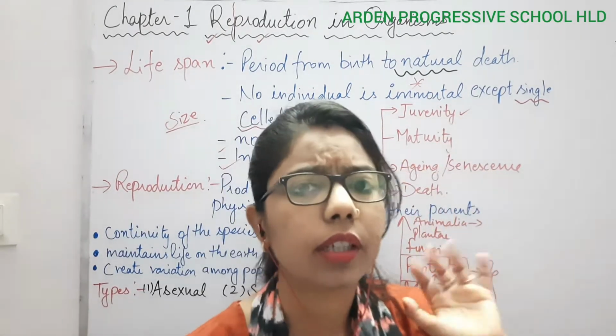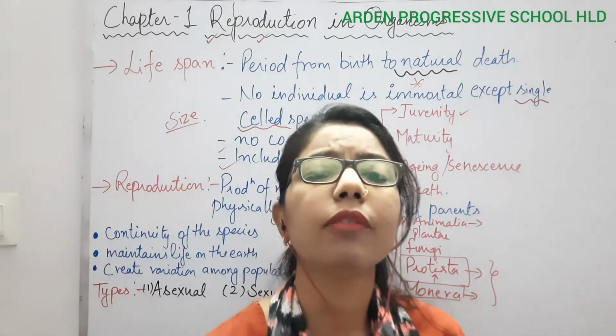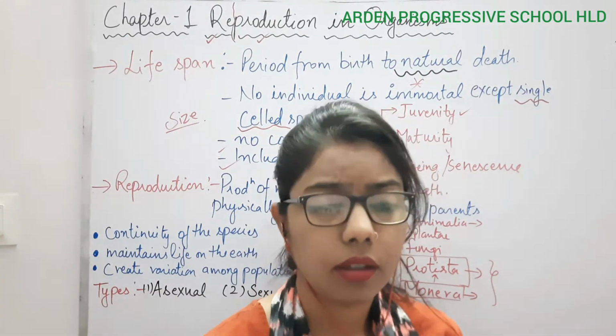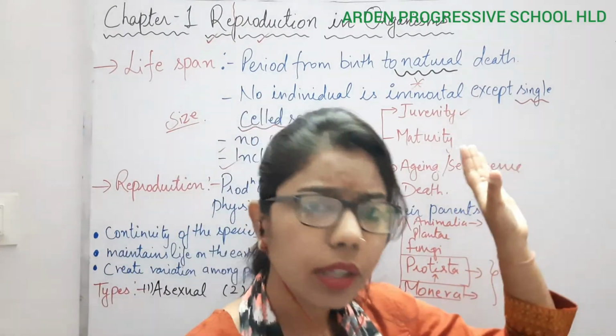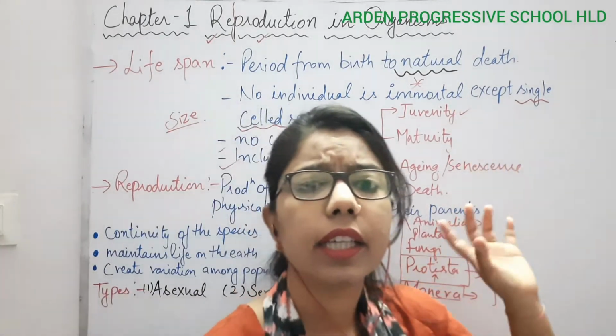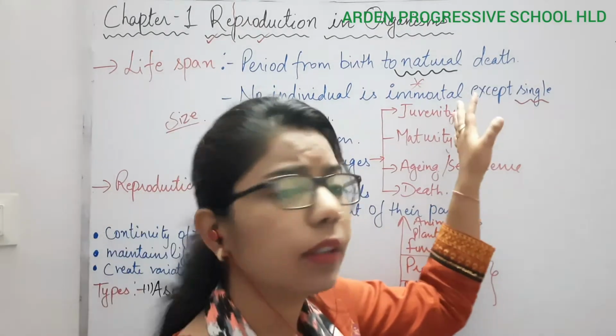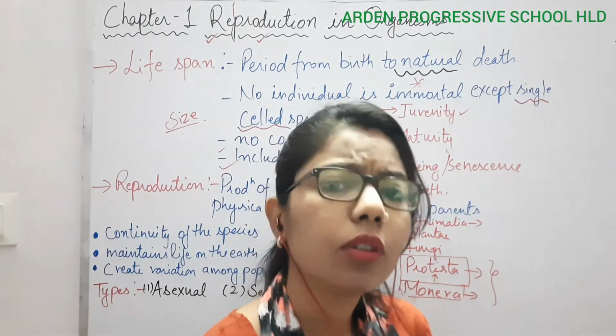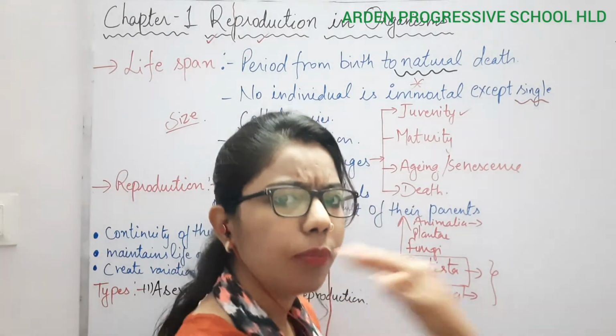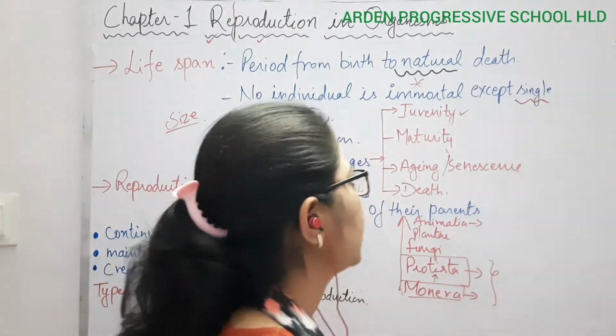And what is the reproductive part of the plant? The reproductive part of the plant is the flower. So the flowers are the reproductive part of the plant. In this phase you will see that there will be only the juvenile phase. It means only formation of vegetative growth, both in case of plants as well as in animals.